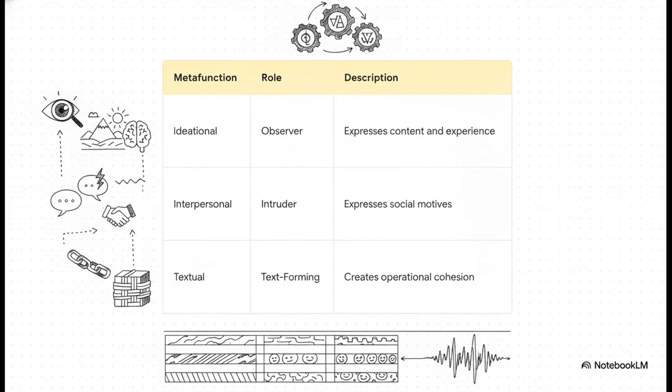First, language observes reality through the ideational metafunction. This expresses our content and experience, linking directly to the field. Second, language intrudes socially through the interpersonal metafunction, expressing our attitudes and judgments, linking directly to the tenor. And third, language forms cohesive structures through the textual metafunction, generating that internal texture we just talked about, linking directly to the mode. So every single sentence you utter is firing on all 3 of these cylinders at the exact same time. It's absolutely brilliant.